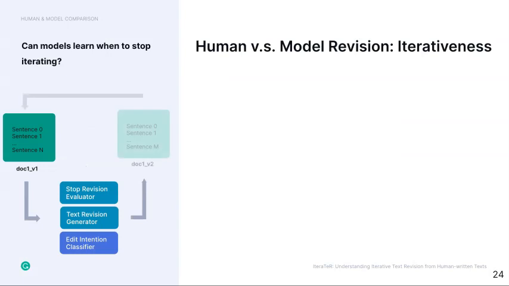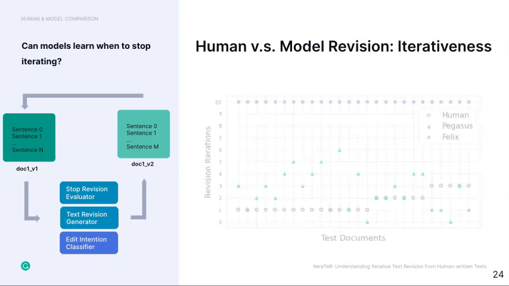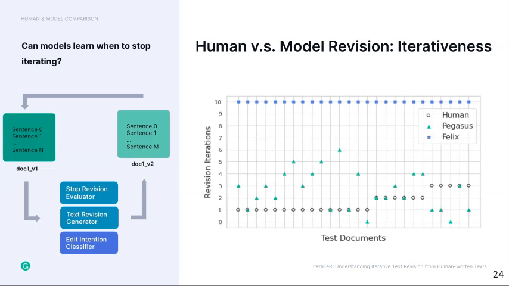We also test the model's ability to learn to stop revision in the iterative process by feeding the model its own output from the previous iteration and letting the model make revisions until it stops. We count the total number of iterations for a given document that the model has made revisions on. We find that Felix cannot decide whether or not to make further revisions.